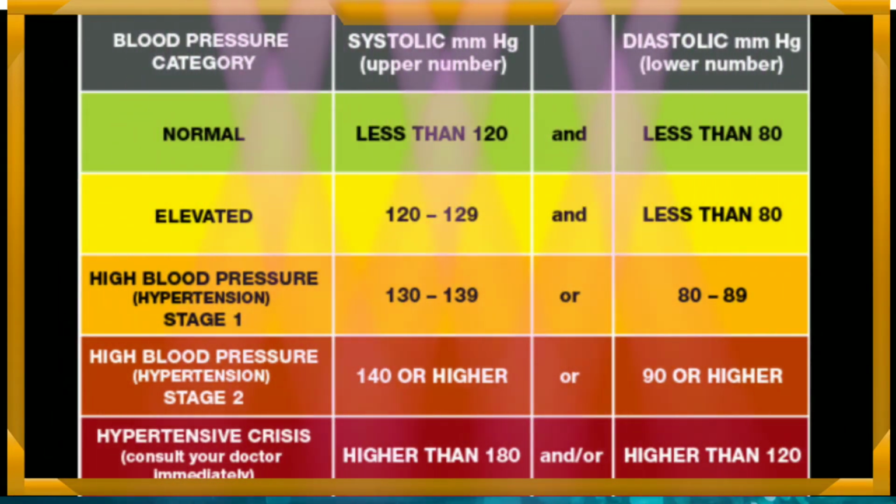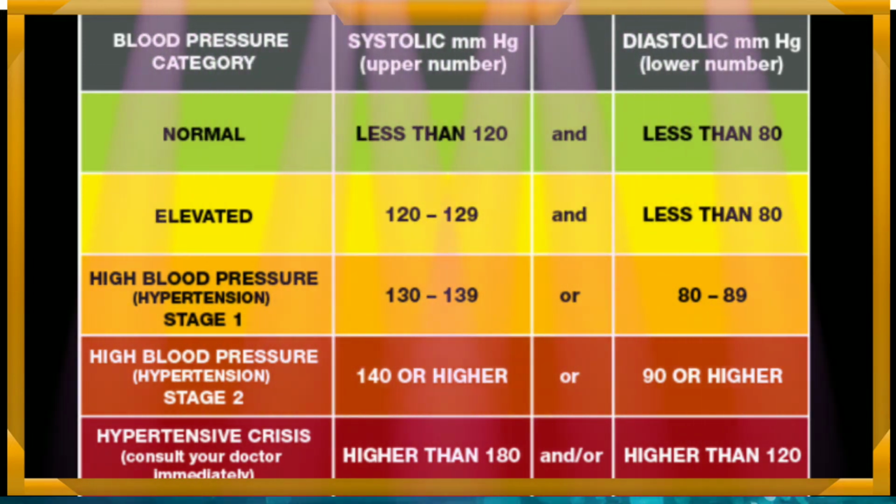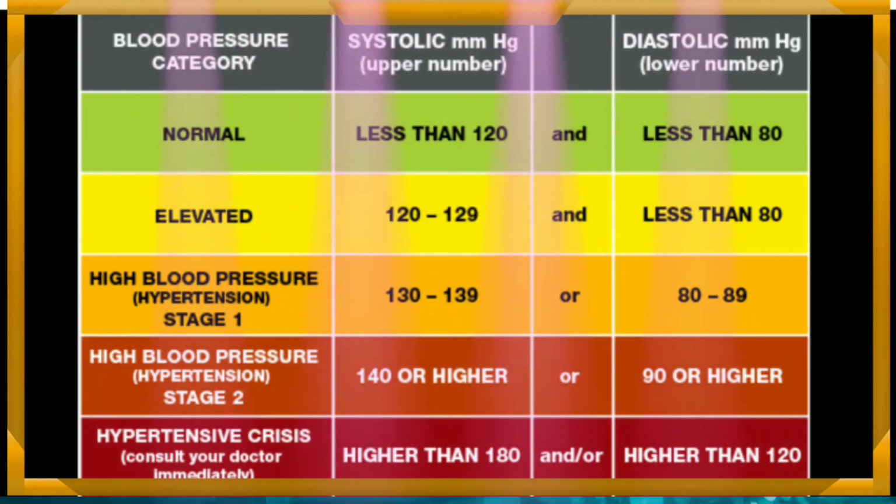Let us see the types. Normal blood pressure: its systolic pressure is 90 to 120, diastolic pressure is 60 to 79 millimeter. Primary hypertension means systolic pressure is 120 to 139 millimeter and diastolic pressure is 80 to 89.